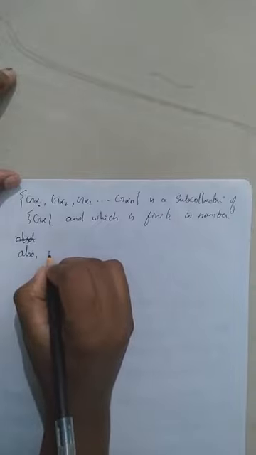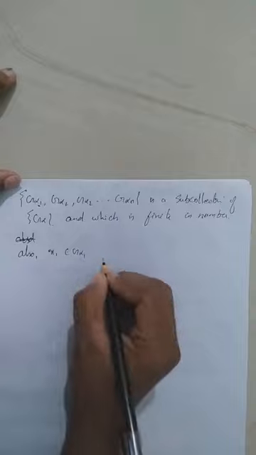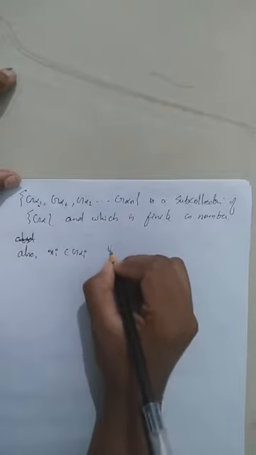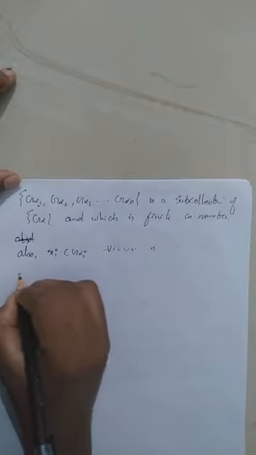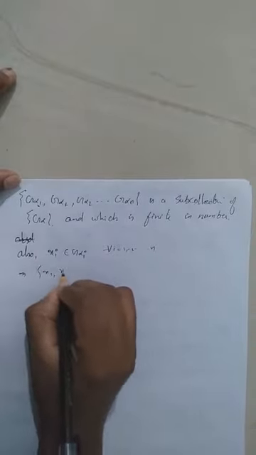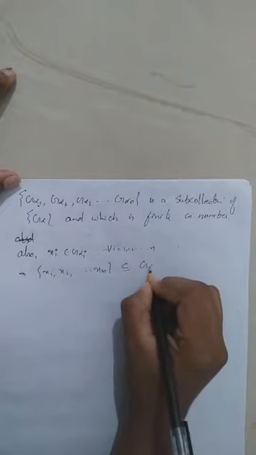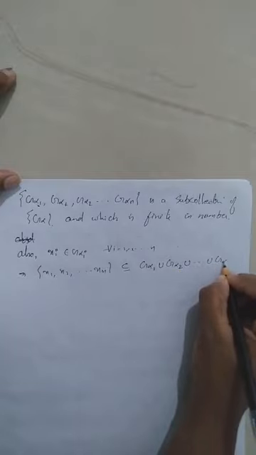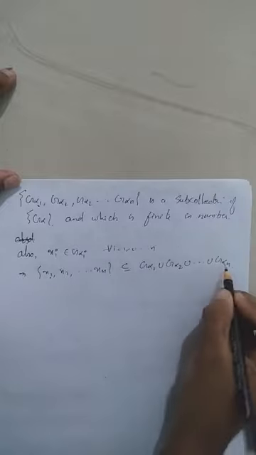Finite in number. Also we have x1 belongs to G alpha 1 and x2 belongs to G alpha 2, etc., xi belongs to G alpha i for all i equal to 1, 2, 3, etc., n, which implies the set x1, x2, etc., xn will be contained in G alpha 1 union G alpha 2 union, etc., union G alpha n, because x1 belongs to this set, x2 belongs to this set, etc., xn belongs to this set.